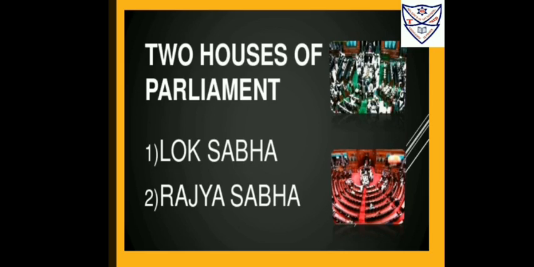Out of these, 2 are nominated members from the Anglo-Indian community. To form a government, a political party needs to have at least half of the seats, that is 272 or more members should be from that party. The political party which has the second largest number of seats in the House plays the role of opposition party against the ruling party.